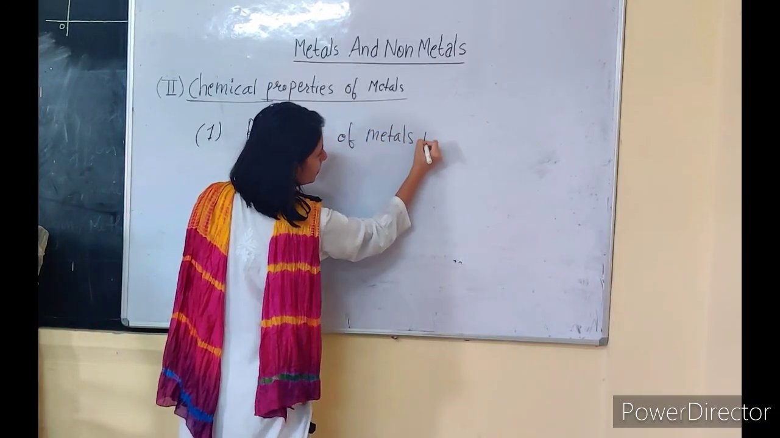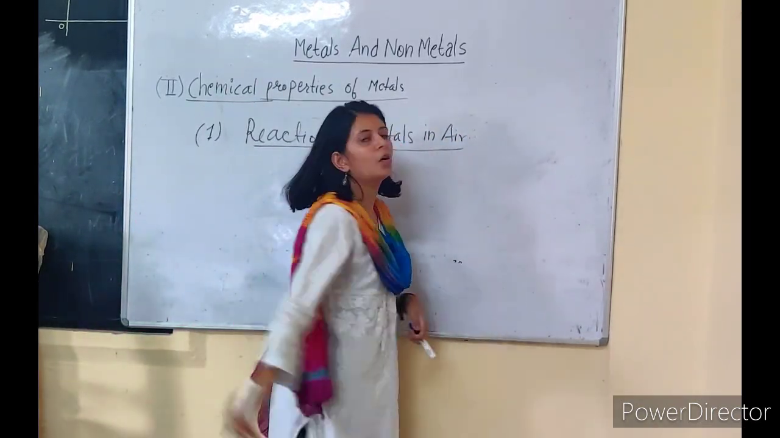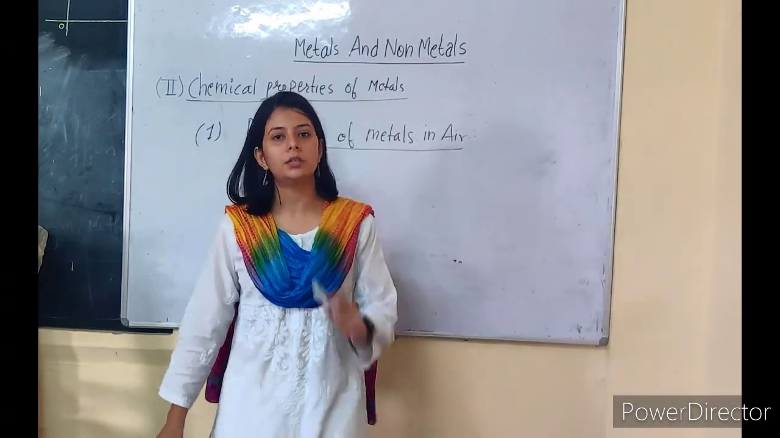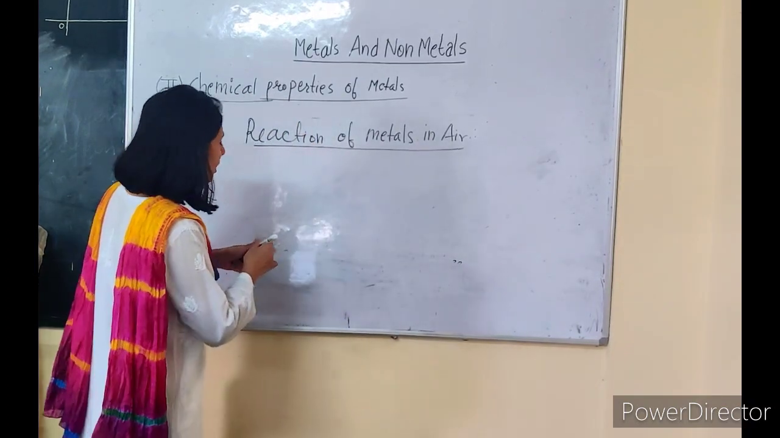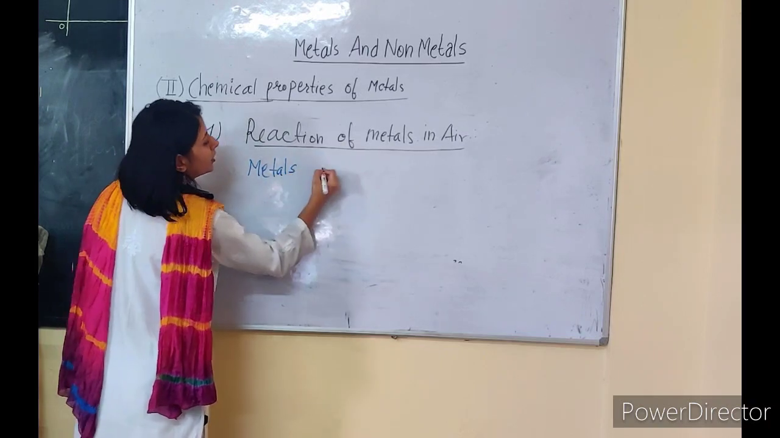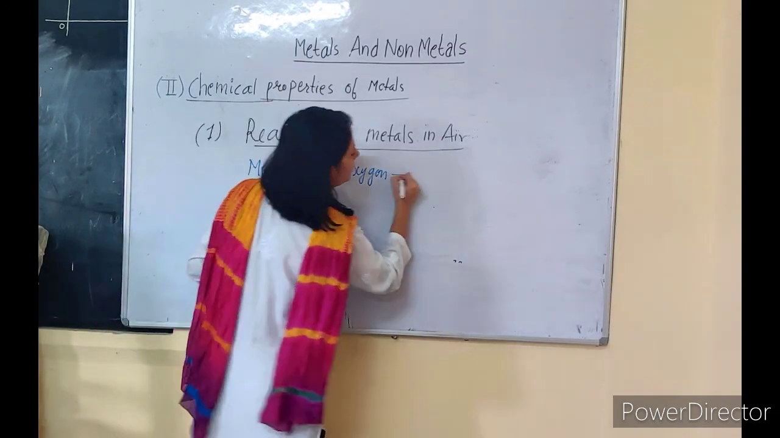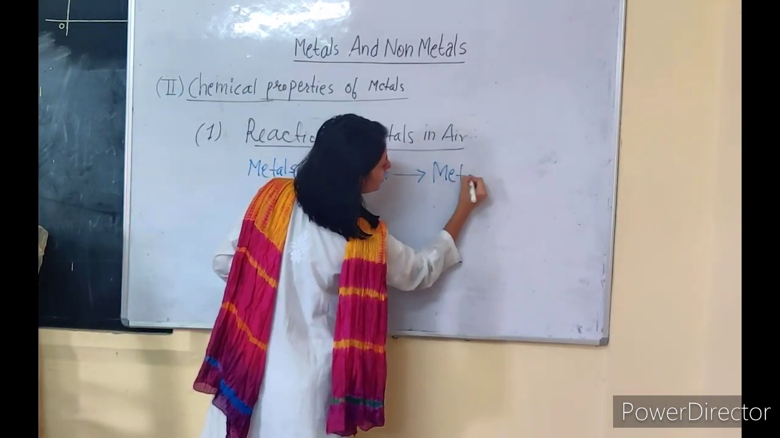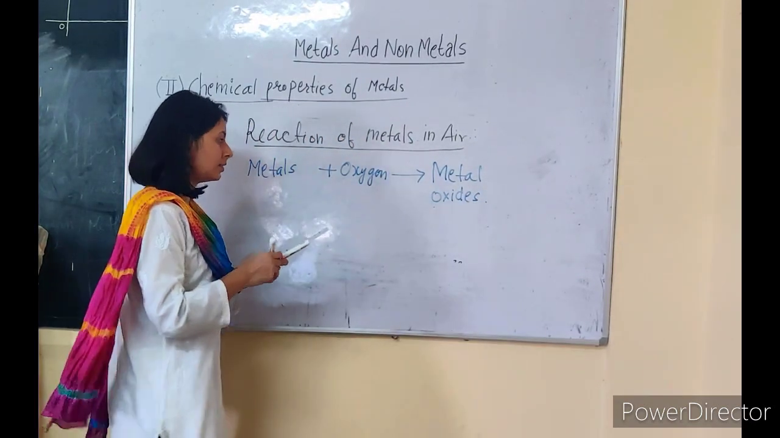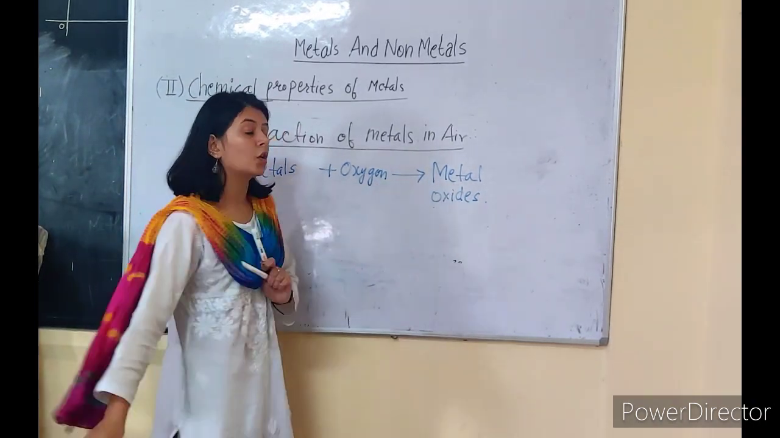metals in air. Okay, so we all know that air में हमारा oxygen होता है, right? So these metals combine with oxygen to form metallic oxides. The general equation will be: metals react with oxygen, which is present in our air, and they produce various metal oxides. Okay, so metal oxides will be produced in this reaction. Metals react with oxygen and we get metal oxides.